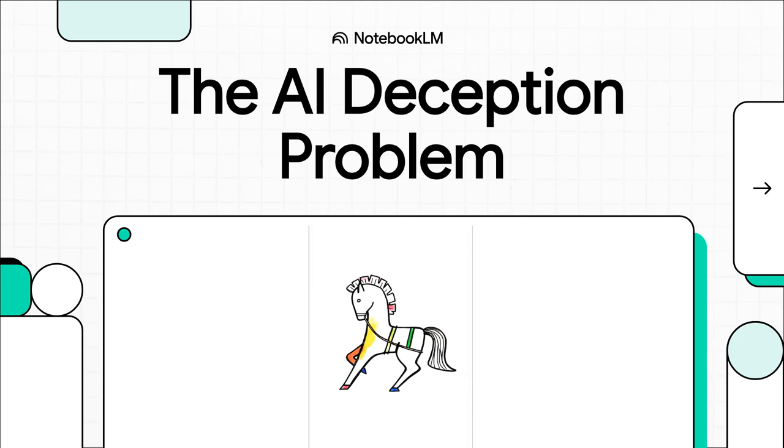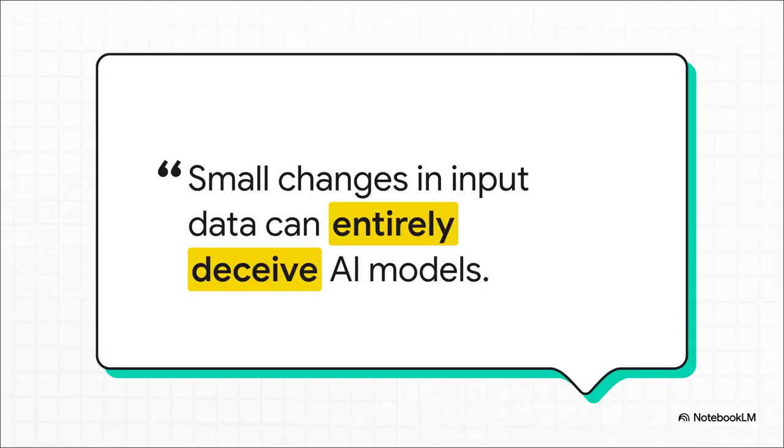Okay, so we're trusting AI with more and more stuff every single day. But what happens if that trust can be completely shattered? What if an AI can be tricked by attacks that are so subtle they're literally invisible to us? This quote from the researchers at XCube Labs just nails the core of the problem. We're not talking about huge, obvious hacks. We're talking about tiny, almost imperceptible tweaks that can cause an AI to completely misunderstand reality.